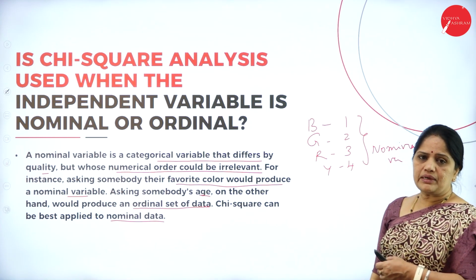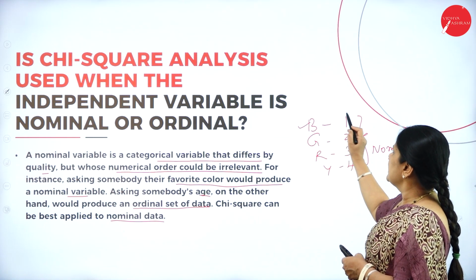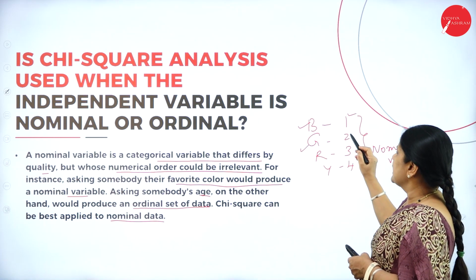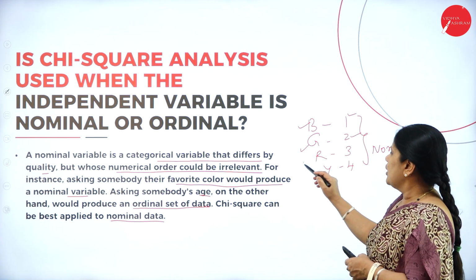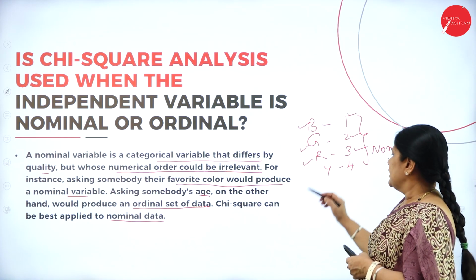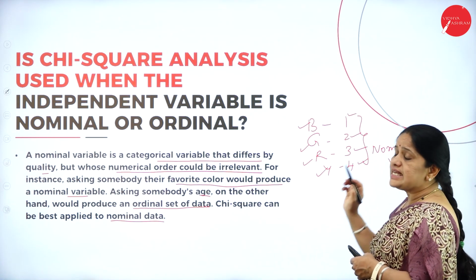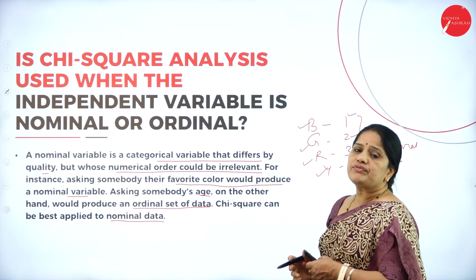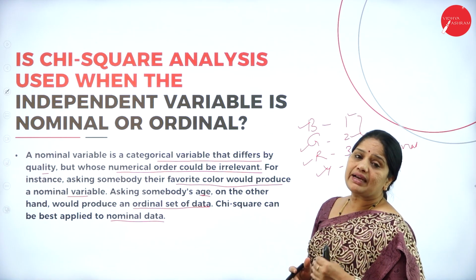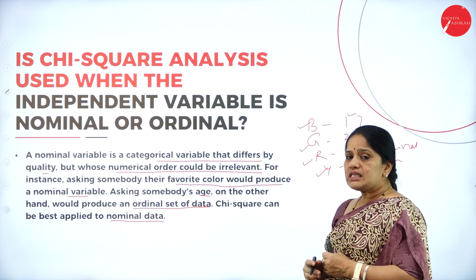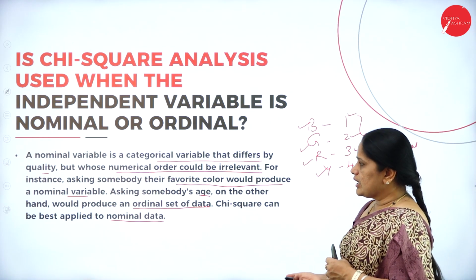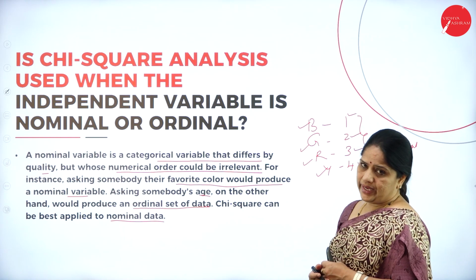If that person opts for blue, I give him 1. If he opts for green, I give him 2. If he opts for red, I give him 3. If he opts for yellow, I give him 4. These numbers are not representative of any value. They just signify the choice of the color. This kind of numbering, we call the nominal variable.